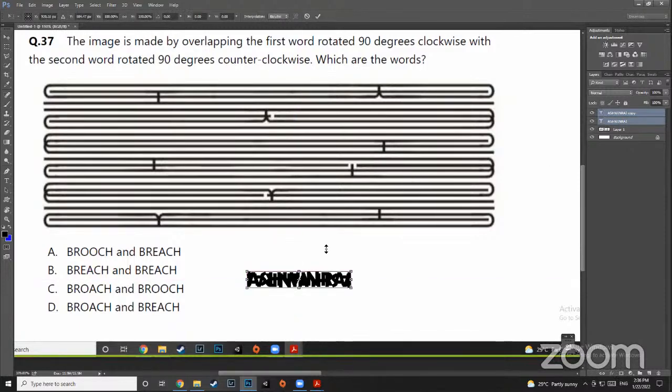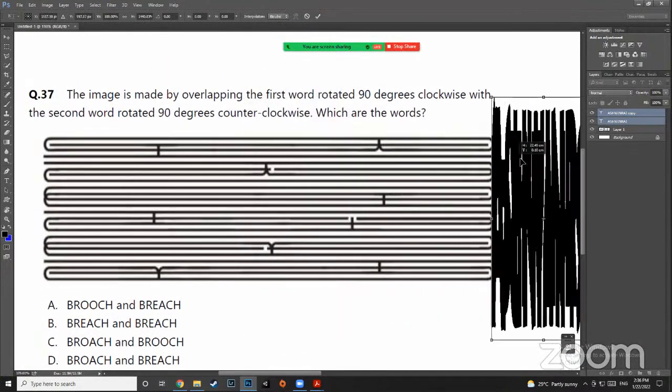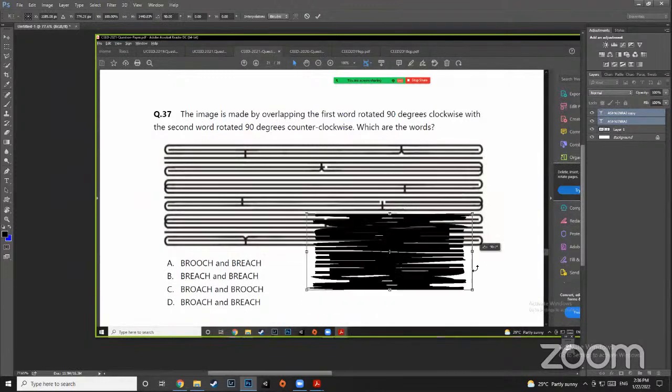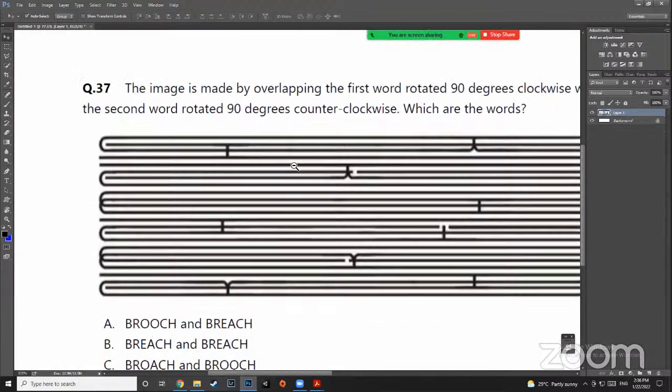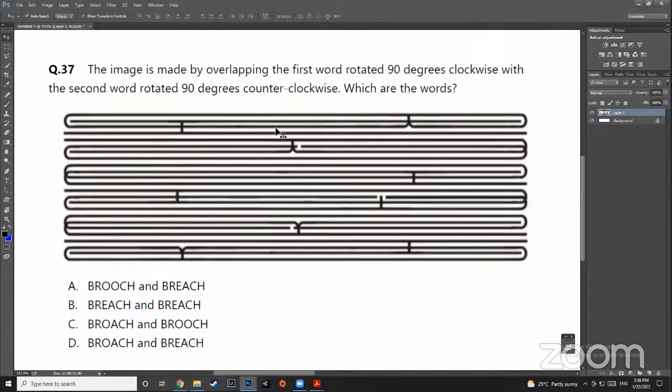And also what they have done is they have stretched it. And then they have rotated it. So they've done many operations to it, and this is what you're seeing. And you need to figure out what exactly is the word that you're seeing. So how do you do that? You do that, and this can be done without paper also. But you will have to follow it very closely.